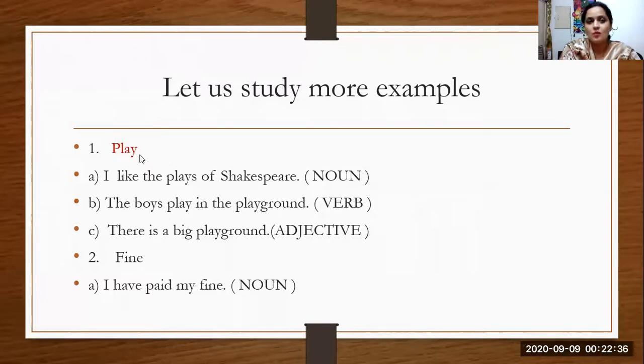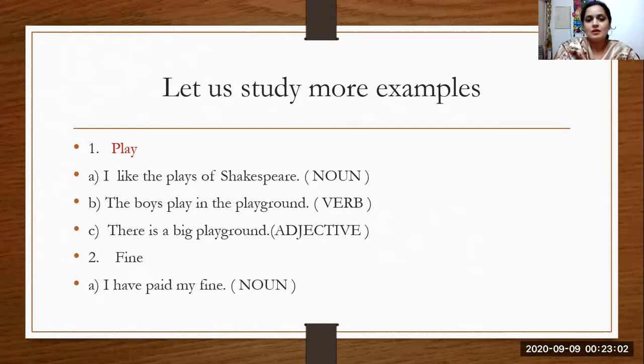Then what is play as a noun? A noun is the name of something. I participated in a play, I enacted a play. So that is play as a noun. I like the plays of Shakespeare. I took part, like I participated in a play.